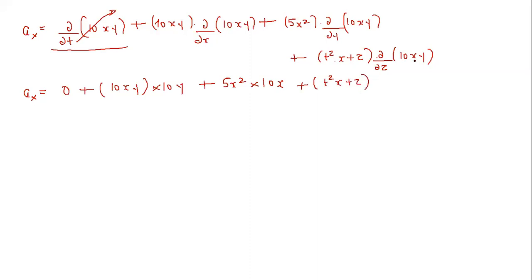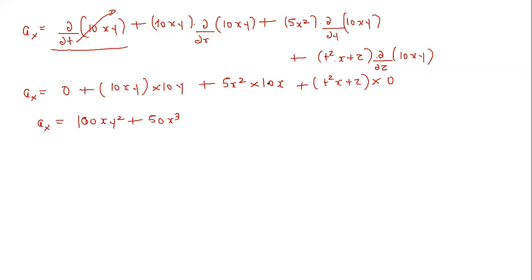Now again with respect to z, if you differentiate this term, it will become equal to 0. So ax is finally equal to 10xy square plus 50x cube. Oh sorry, it is 100.